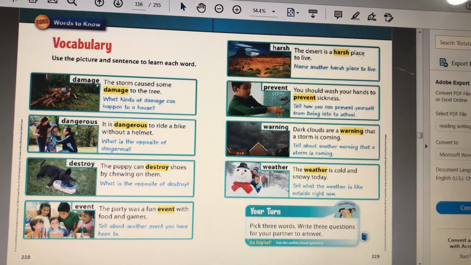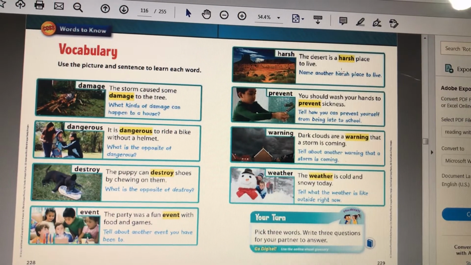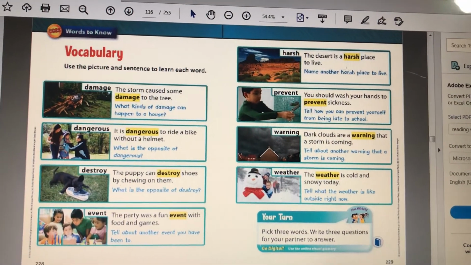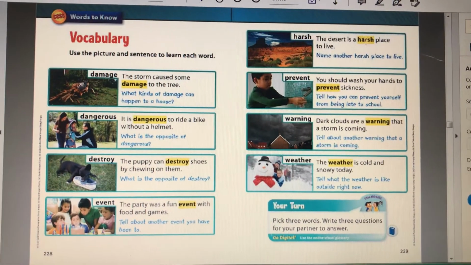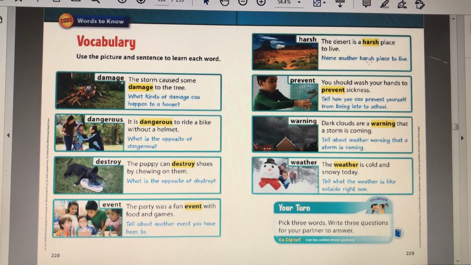The desert is a harsh place to live. Harsh means very hard. Okay, it's not easy to live there. So sometimes we call someone harsh. We say what you said is really harsh. And that means that maybe they hurt our feelings.